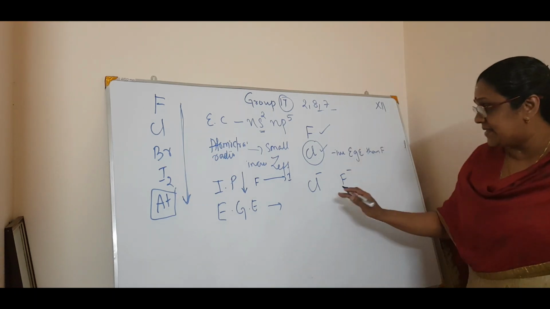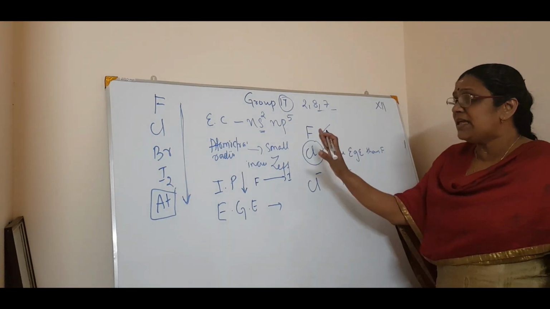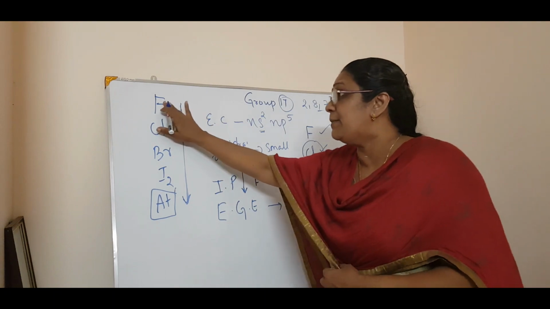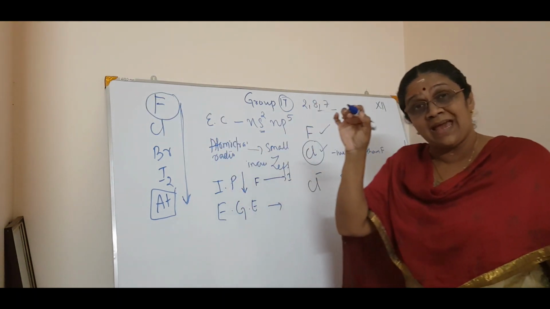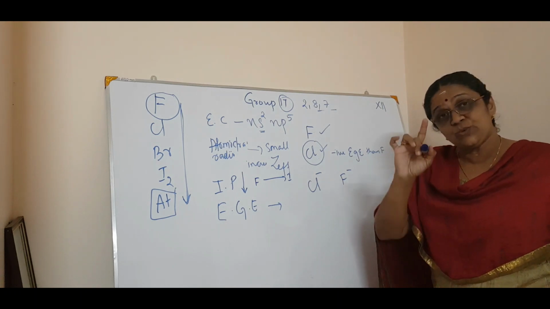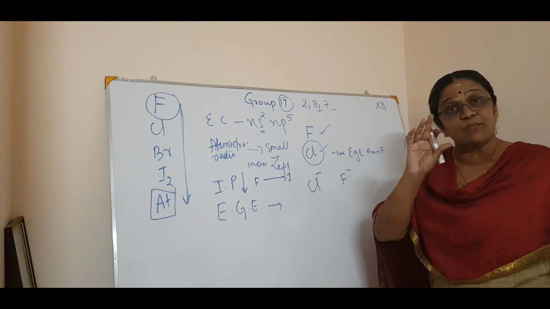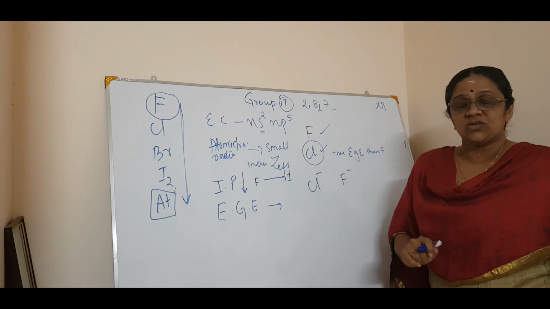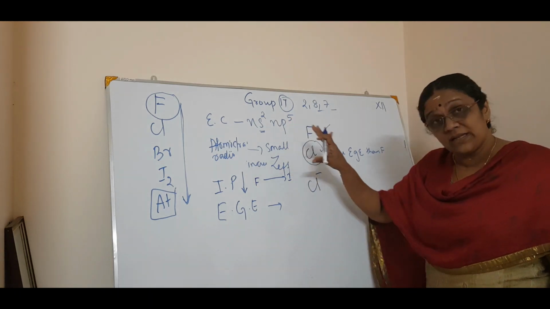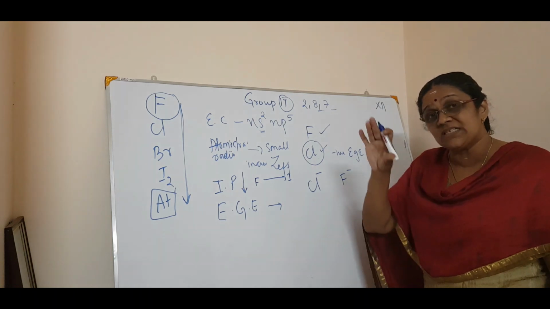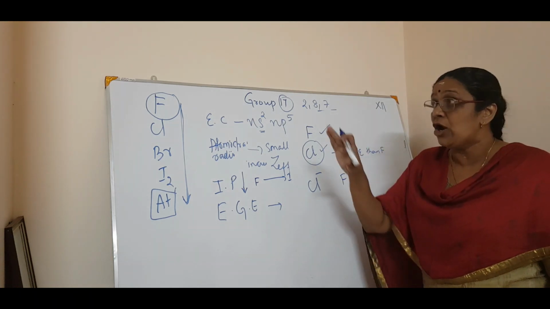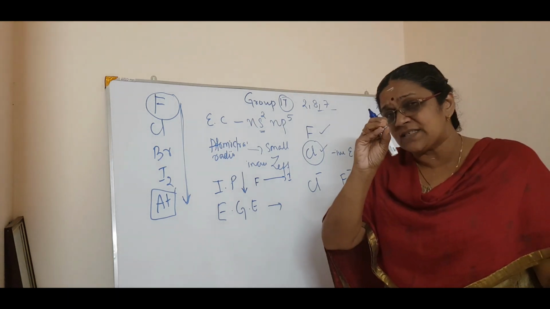The reason is, you know, in each group, the first element has so many anomalous behaviors, of which one property is small size. So when comparison is made with all other elements in the groups, fluorine has the smallest size.